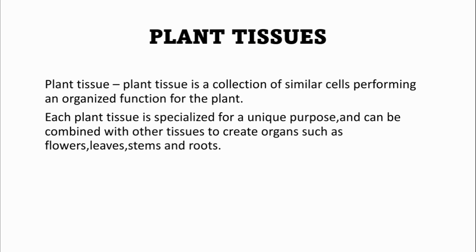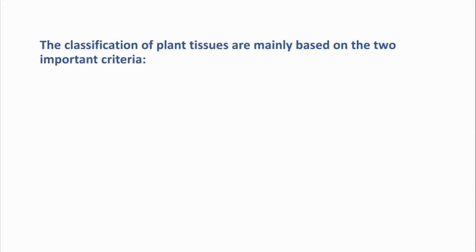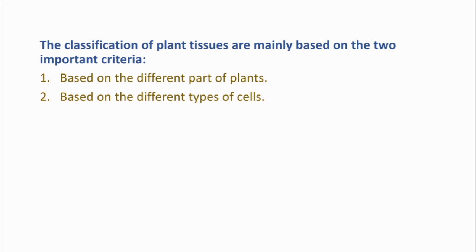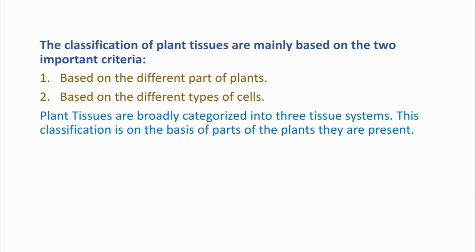Plant tissues. Plant tissue is a collection of similar cells performing an organized function for the plant. Each plant tissue is specialized for a unique purpose and can be combined with other tissues to create organs such as flowers, leaves, stems, and roots. The classification of plant tissues is mainly based on two important criteria: based on the different parts of plants, and based on the different types of cells.